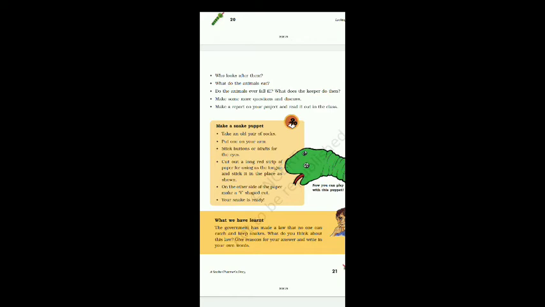Make a snake puppet. An activity is given here. Now you can play with this puppet. In this activity you have to make a snake puppet. Take an old pair of socks. Put one on your arm. Stick buttons or bindis for the eyes.